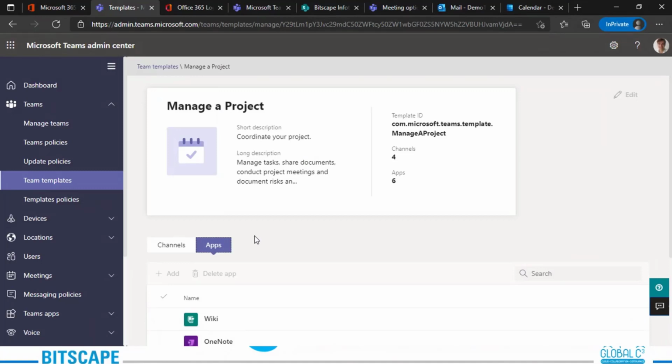templates. And these are all the pre-configured ones. All you need to do is create a new team on the basis of this. You just need to add people to this particular team.